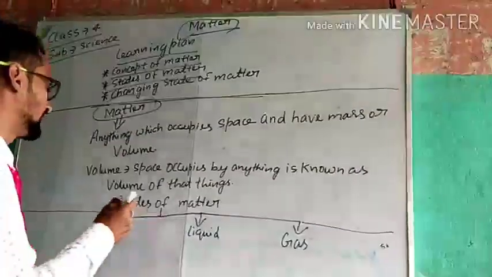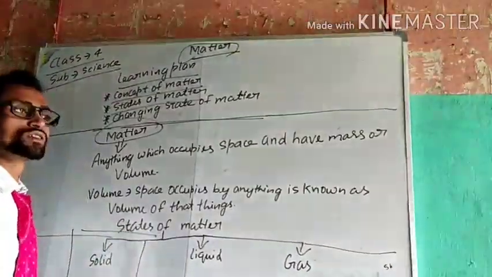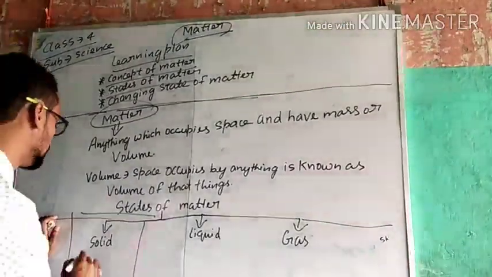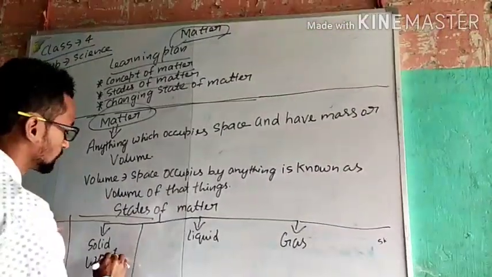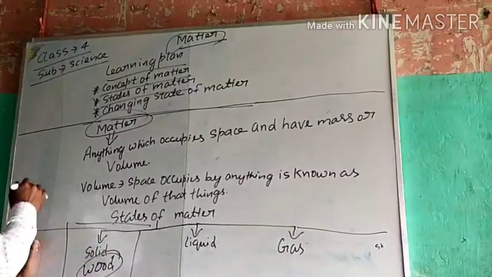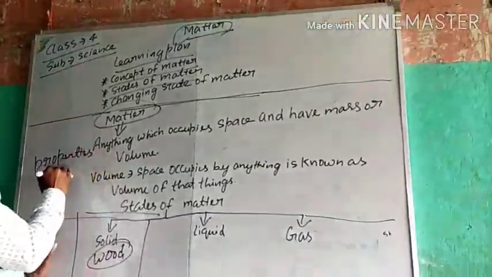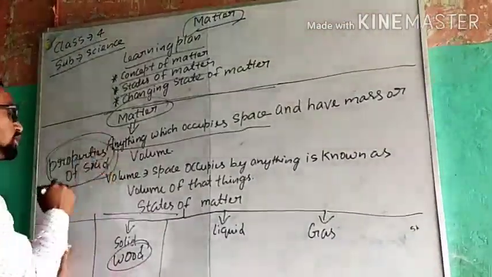Talking about solids, what are solids? The first example of a solid is wood. Now the properties of solids.